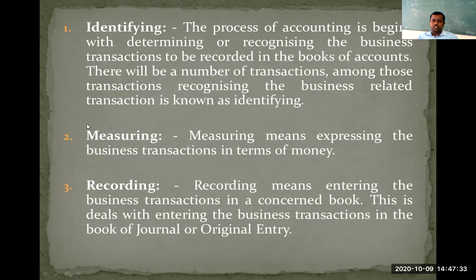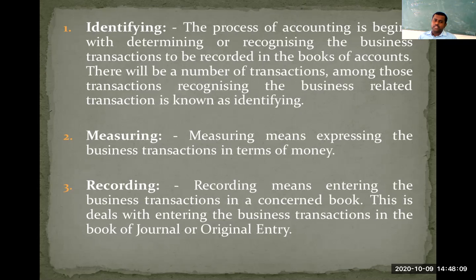Then the second one is measuring. See here, there will be lots of activities which will take place day to day in the course of the business. All the activities we cannot measure in terms of money. Understood? This function states that we need to express each and every event or transaction in terms of money. For example, salary paid, is it a complete transaction? No, it is not a complete transaction. We should add some monetary value to this activity. Then only it will become a transaction.